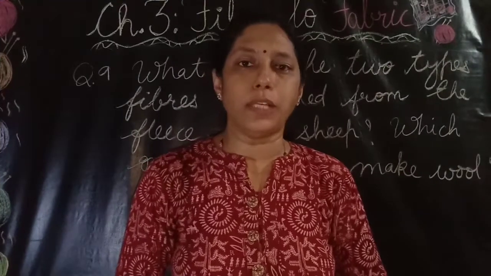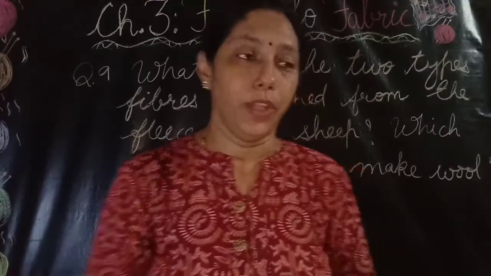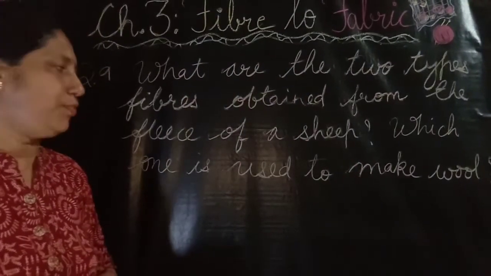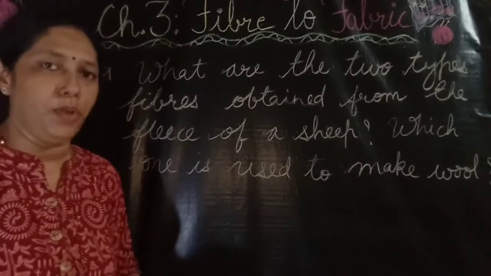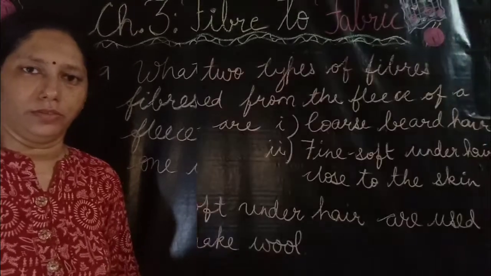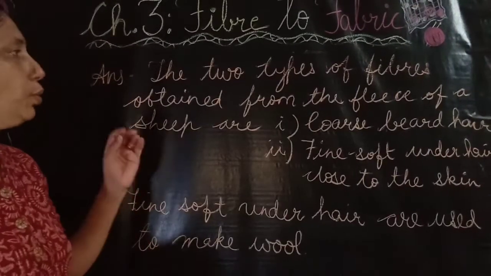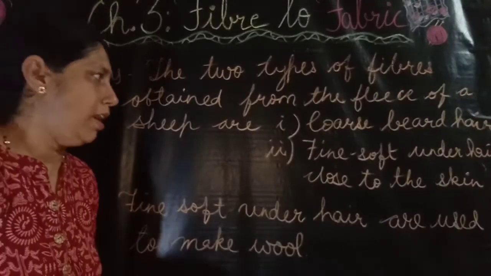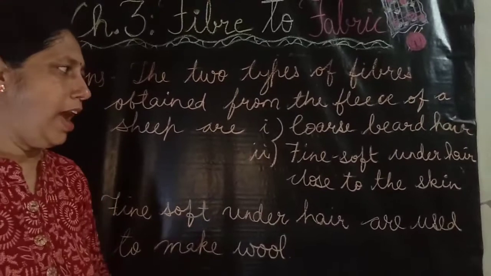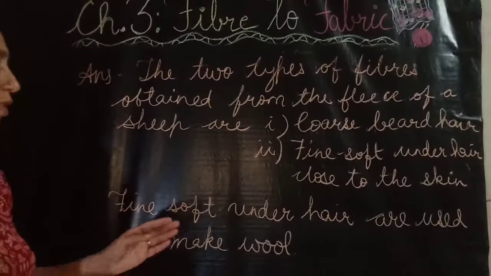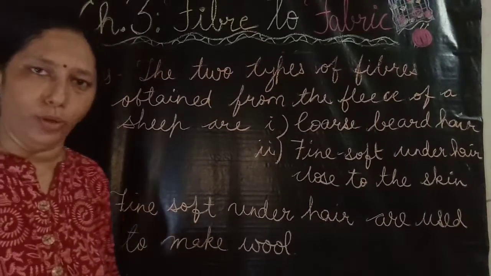We have finished with the textbook exercises. Now we will discuss a few more questions of this chapter. The question is, what are the two types of fibers obtained from the fleece of a sheep? Which one is used to make wool? The answer is, the two types of fibers obtained from the fleece of a sheep are coarse beard hair and the fine soft underhair close to the skin. The fine soft underhair is used to make wool.